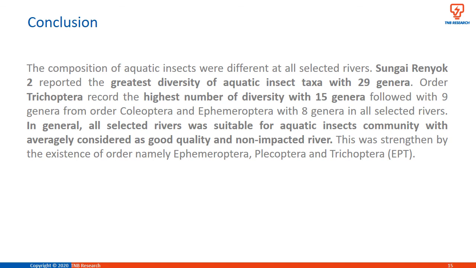In general, all selected rivers were suitable for the aquatic insect community, averagely considered as good quality and non-impacted rivers. This was strengthened by the existence of the orders Ephemeroptera, Plecoptera and Trichoptera (EPT).